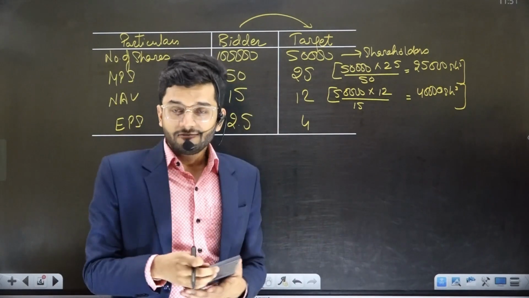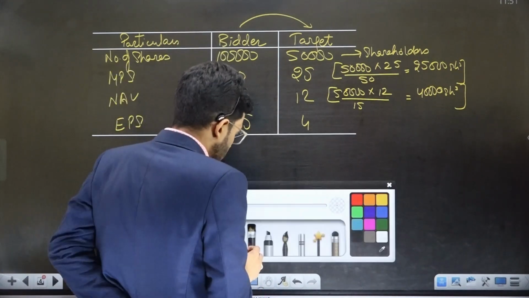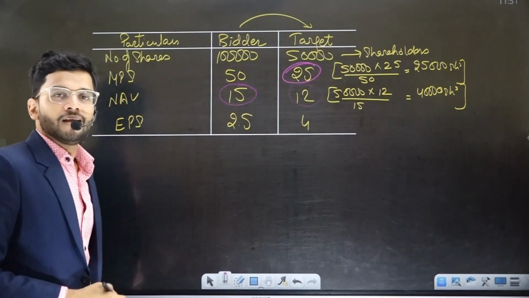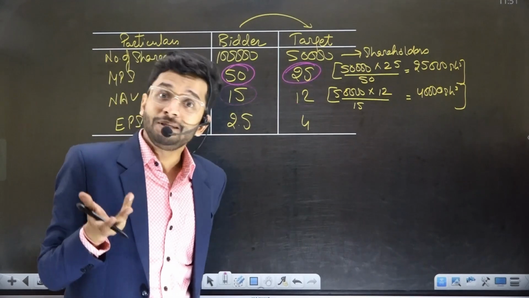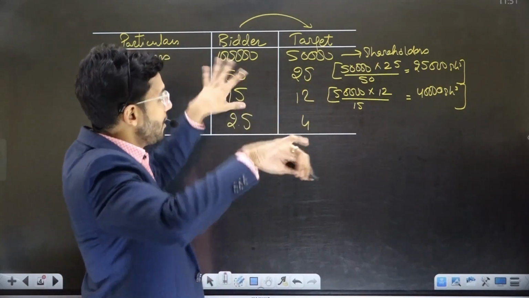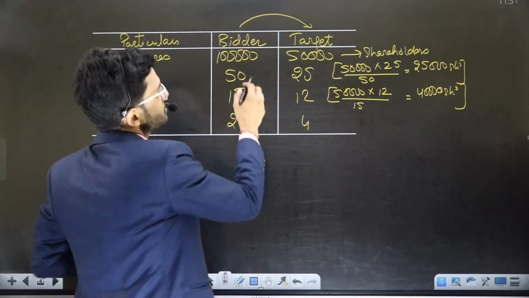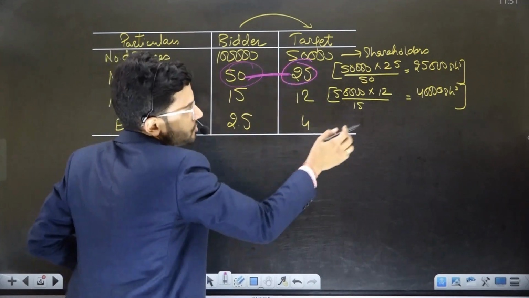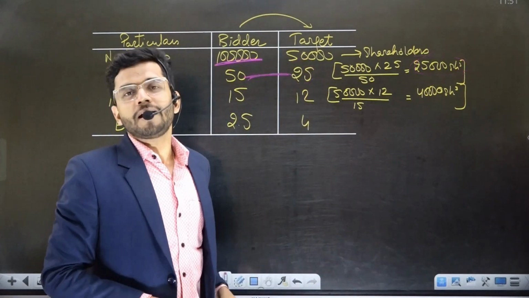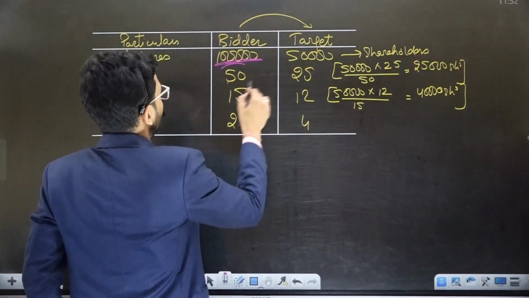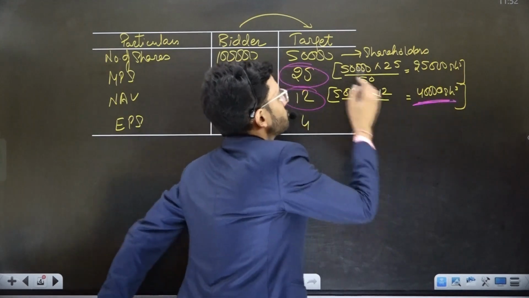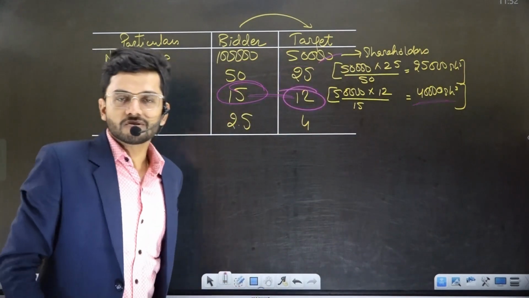So guys, in the first two cases, the bidder company was very happy because its price was more than the target company's. It was actually dancing and saying, wow, I am getting a higher valuation because my parameters are higher than the target company's. So I will give fewer shares, and my equity ownership will be diluted less. The NAV, 15 versus 12, is again a higher number, so I will have to issue fewer shares to target company shareholders.